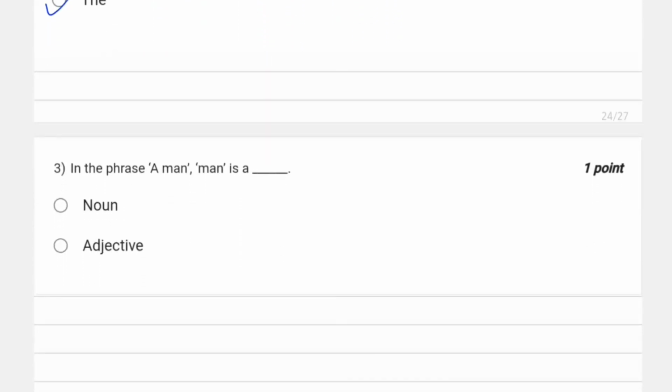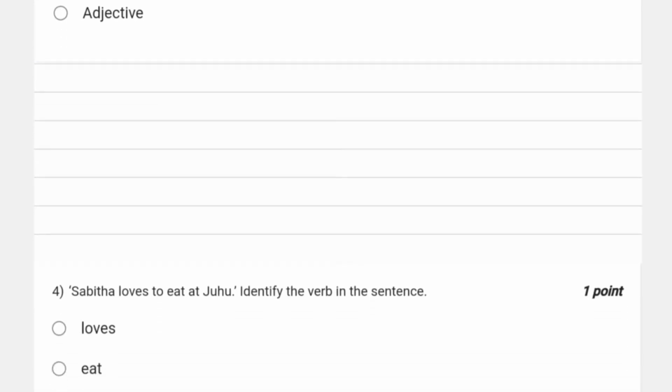Let's move to the third question. In the phrase a man, man is a. Definitely man is a noun. Noun is a name of a person, thing, and object, as you might know, right? And adjective is something that defines a noun. So man here is a noun. Okay.